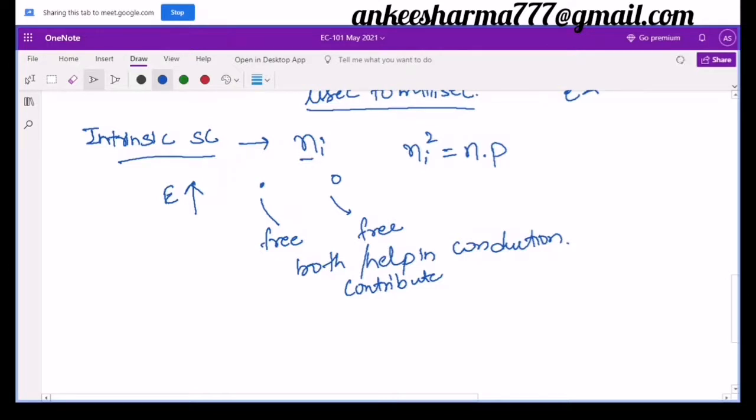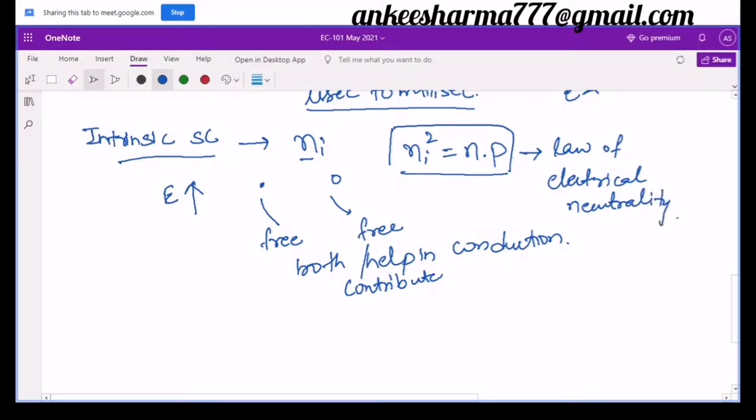What is the intrinsic concentration of any element? These are a few values, like 1.5 into 10 to the power 10, 1.5 into 10 to the power 13. Like this, we have different values for different materials. So there is a formula Ni square equals n into p. This is called the law of electrical neutrality.